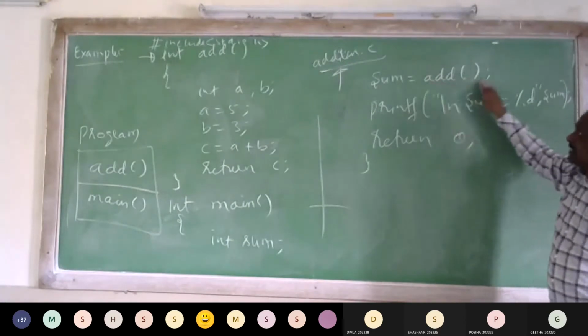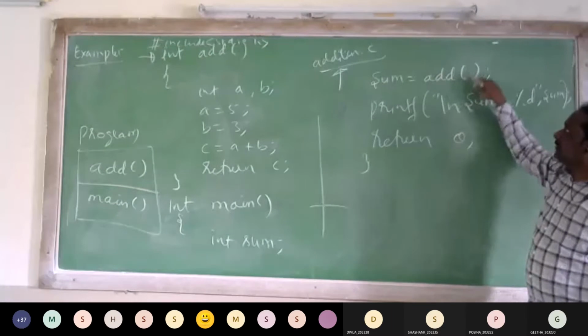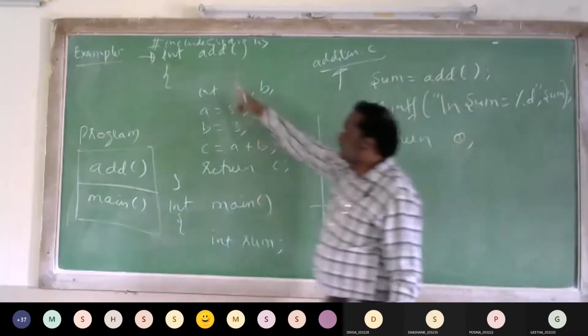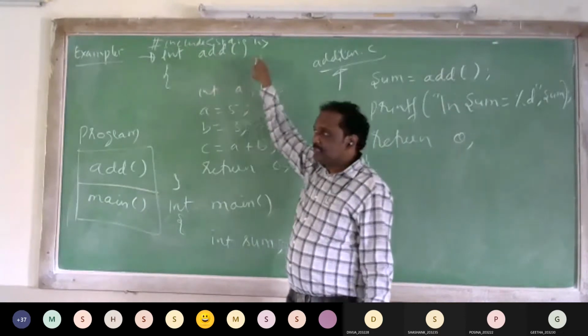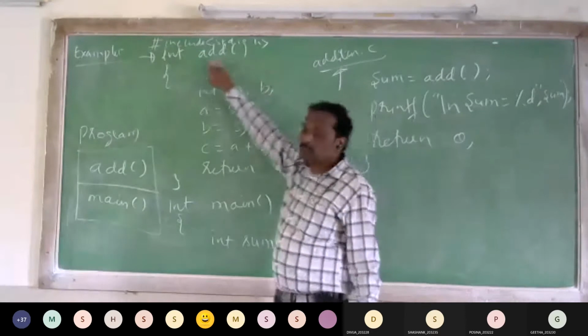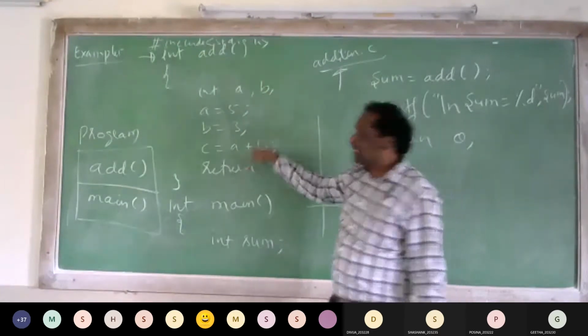The compiler will search for where this add function is written. Now the compiler will find the match here: add, open and close parenthesis. So this is the function. The control will come here, and it will execute this function.